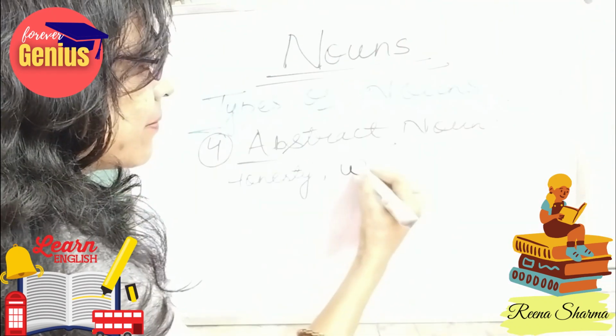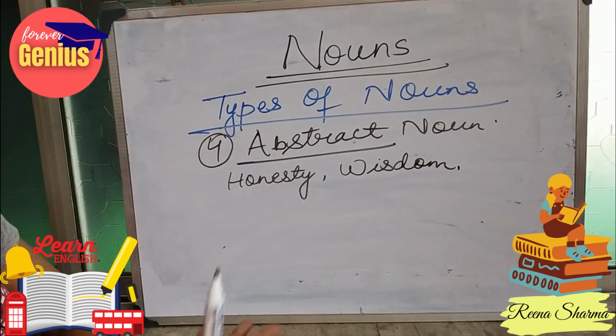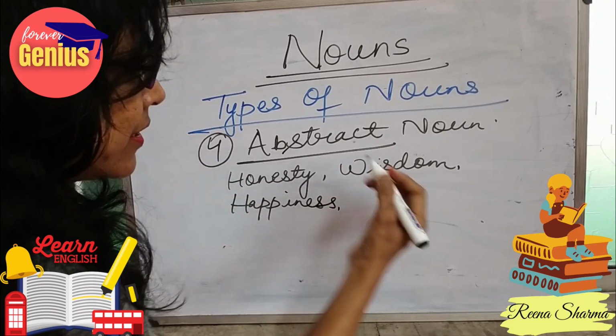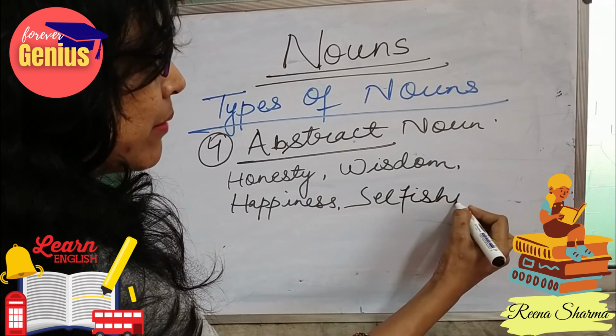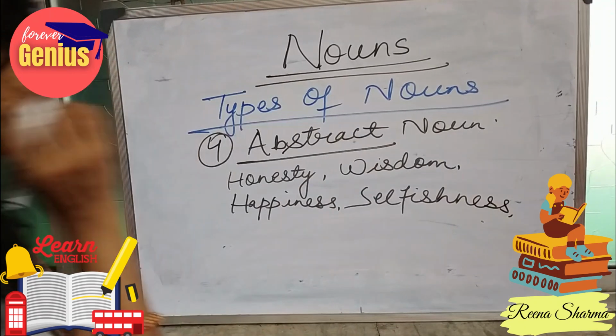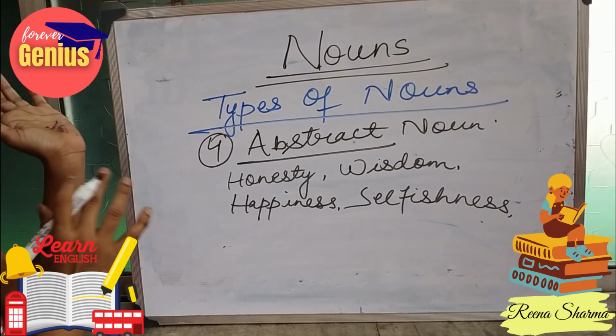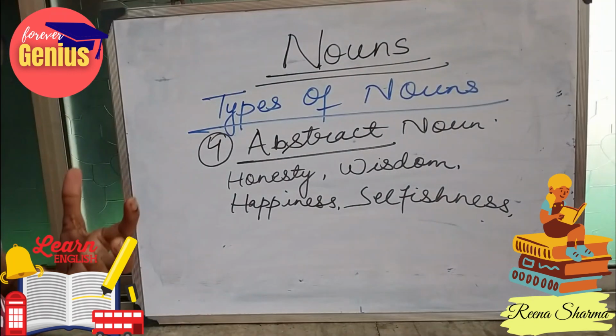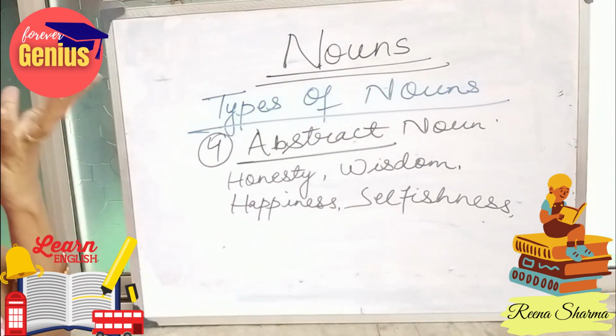Like wisdom, it can be felt. Like happiness, it can be felt. Selfishness, it can be felt. So these types of words come into abstract noun, where we can feel but we cannot touch the object.